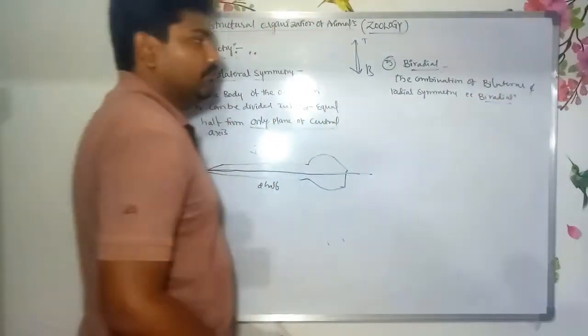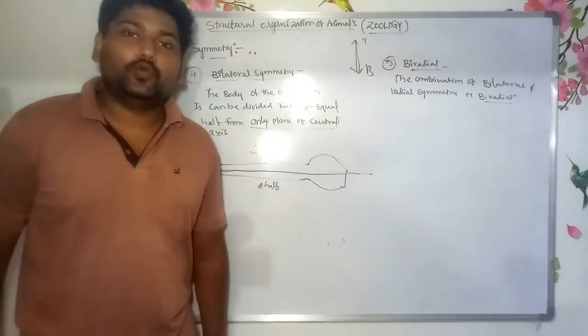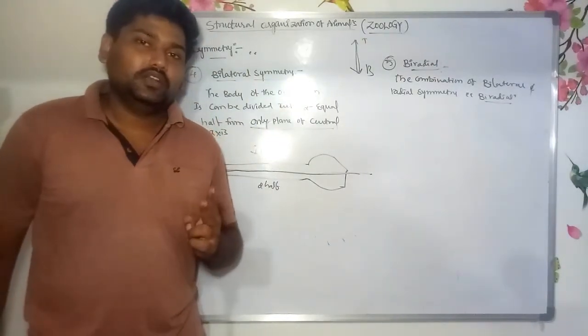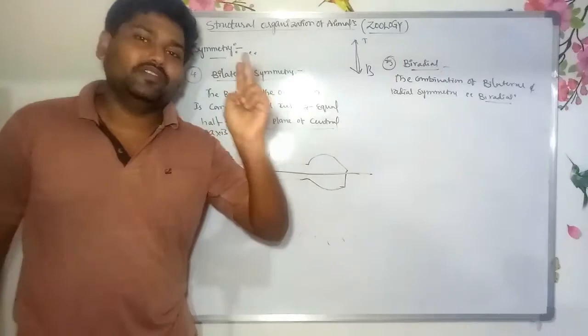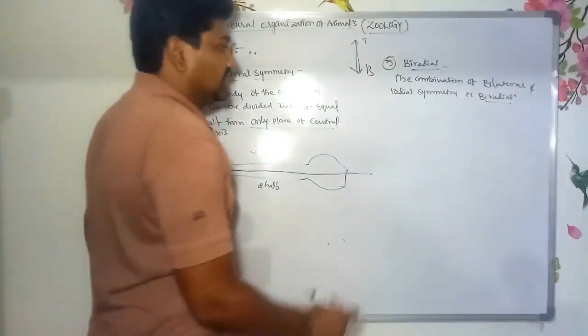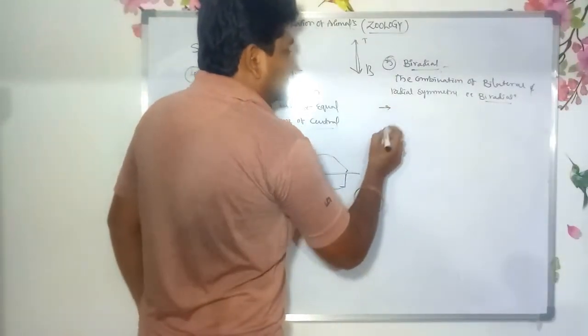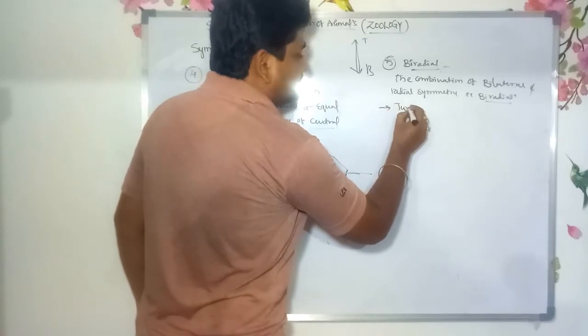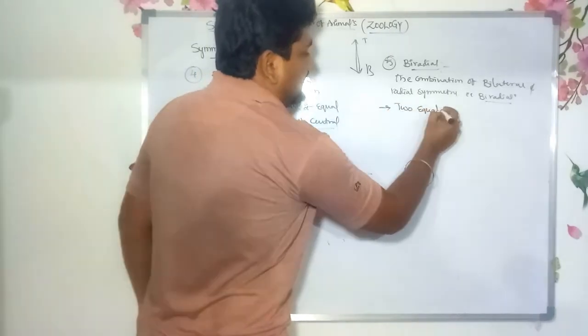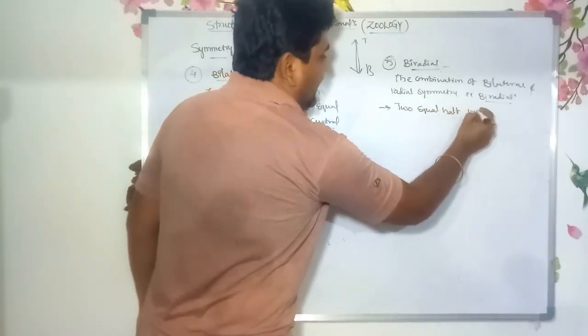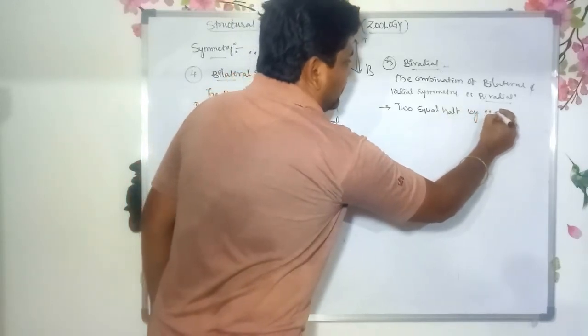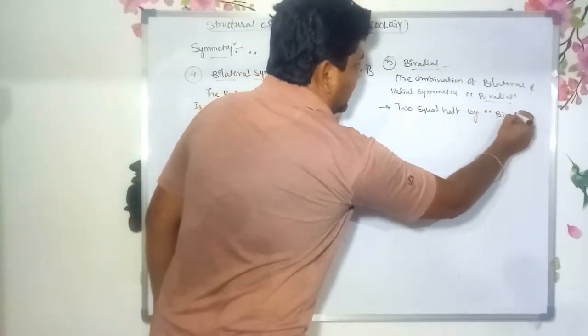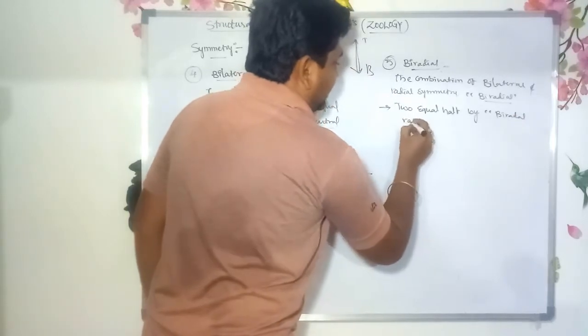In this symmetry, the body of the organism can be divided into two equal halves by passing through the two symmetries' axes.